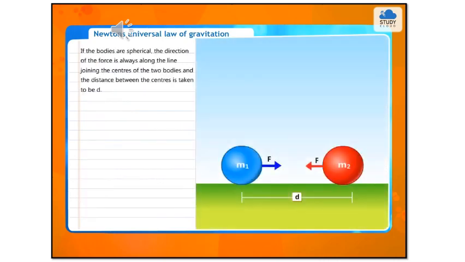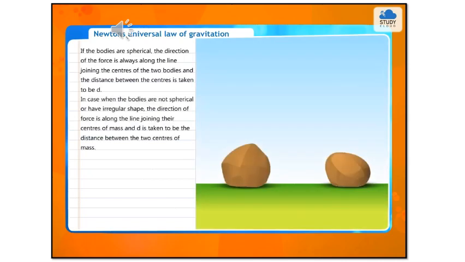If the bodies are spherical, the direction of the force is always along the line joining the centers of the two bodies, and the distance between the centers is taken to be d. In case the bodies are not spherical or have irregular shape, the direction of force is along the line joining their centers of mass, and d is taken to be the distance between the two centers of mass.